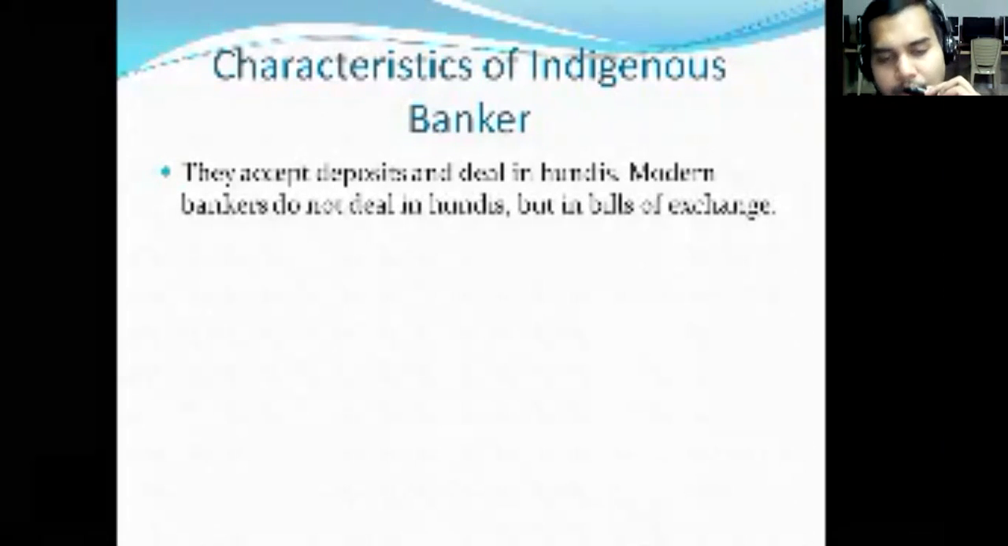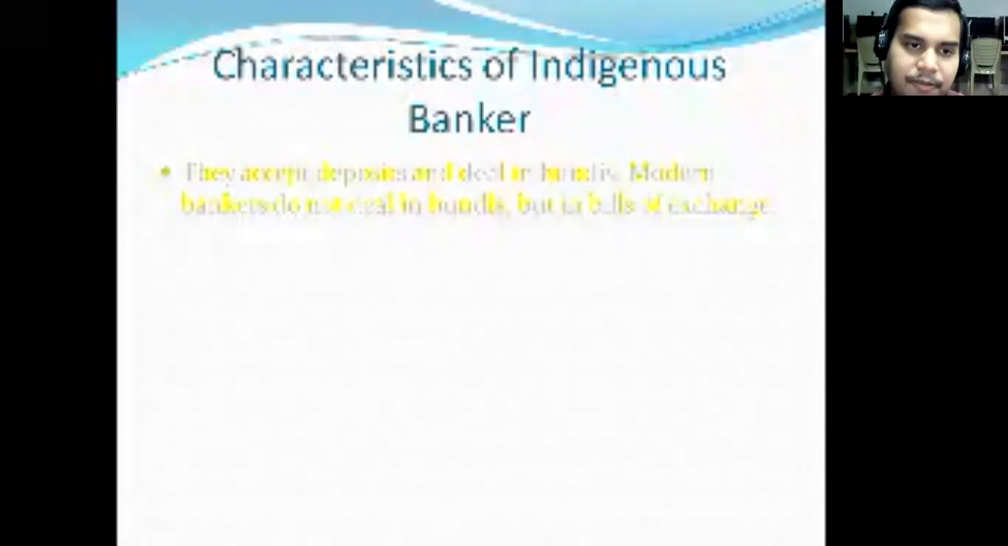So in olden days, the people had a form called hundis. So these indigenous bankers, definitely they will be accepting or dealing in hundis. It is nothing but discount of bill. But now modern bankers have replaced these hundis with bills of exchange.